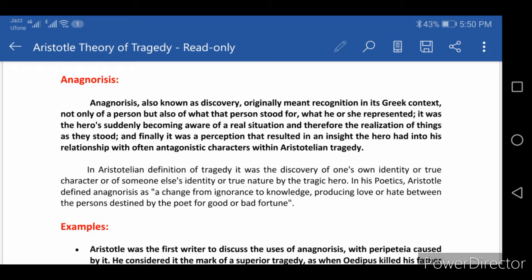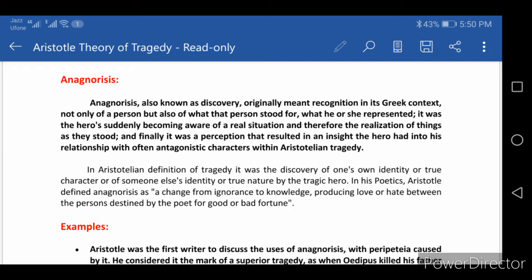It was the hero's sudden awareness of a real situation, and finally a perception that resulted in an insight the hero had into his relationship with, often, antagonist characters within Aristotelian tragedy.